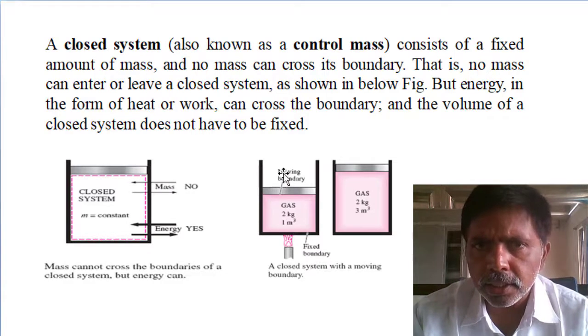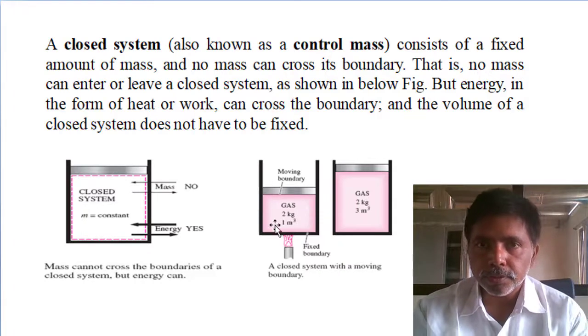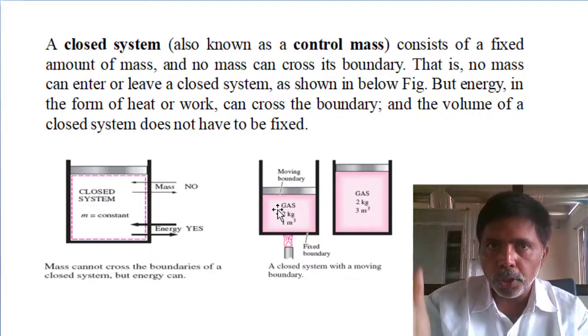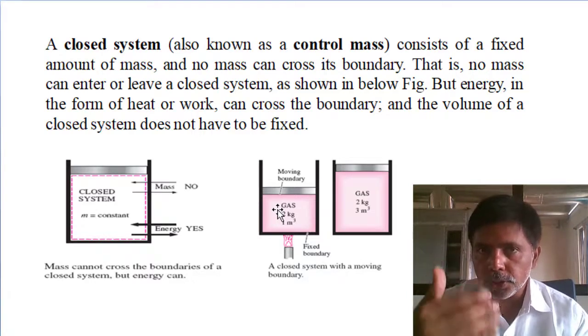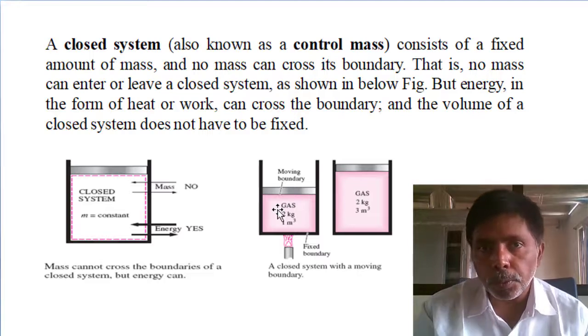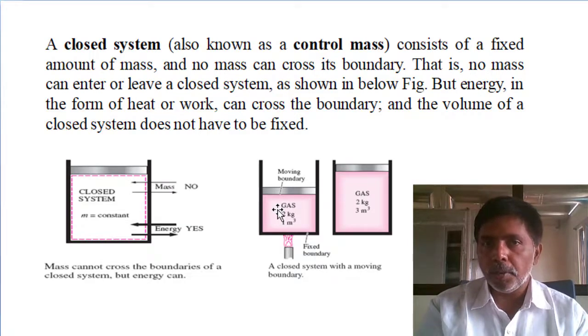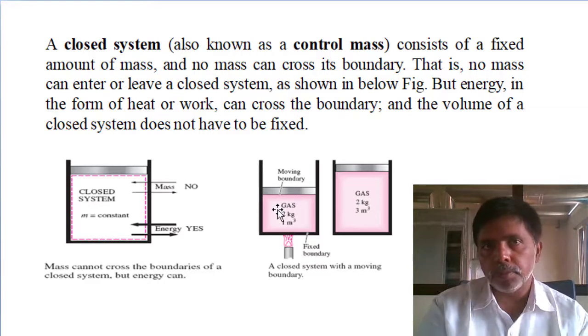Mass is not flowing from system to surroundings. It's fixed; in between the boundary only it is running. So for closed system, three names are there: closed system, controlled mass, and non-flow process. So I am applying the first law of thermodynamics for non-flow process, which means it is a closed system.